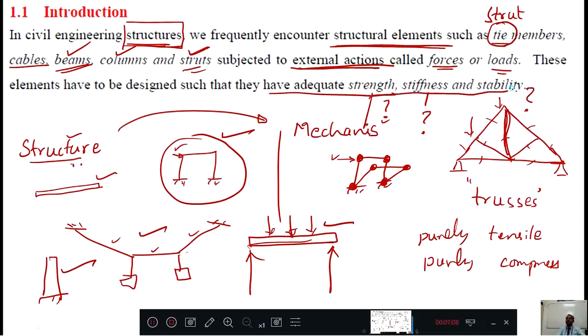These three questions we need to ask again and again when we build a structure: whether it is strong, whether it is a stiff member, and whether it is stable. That we need to check. To understand this, we have a subject called strength of materials.